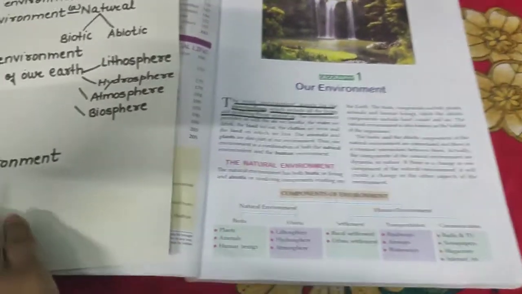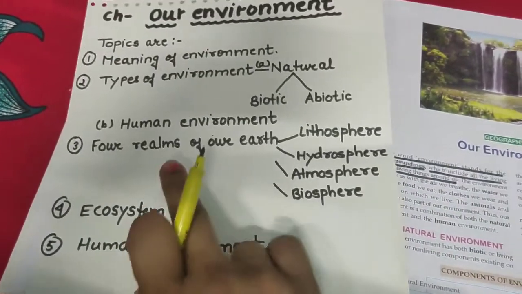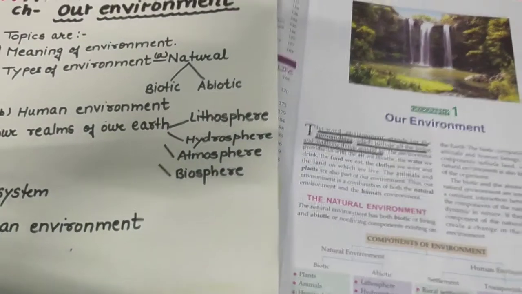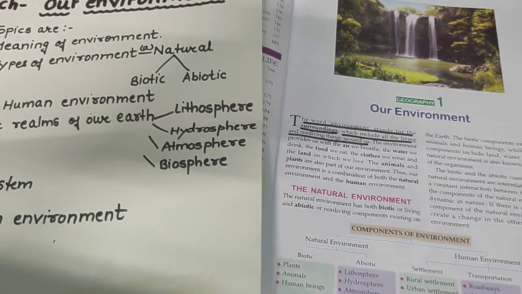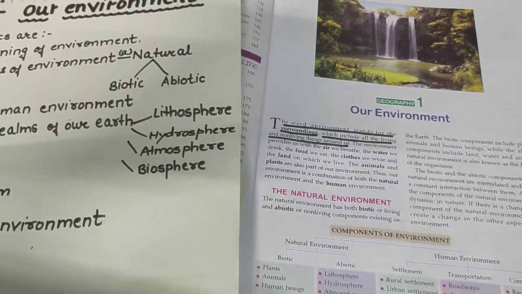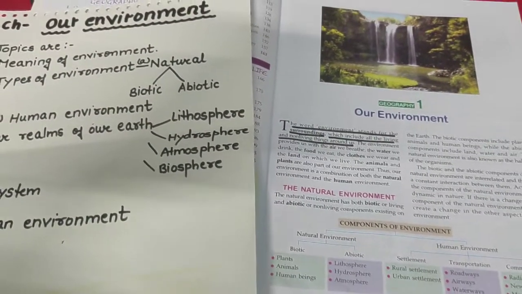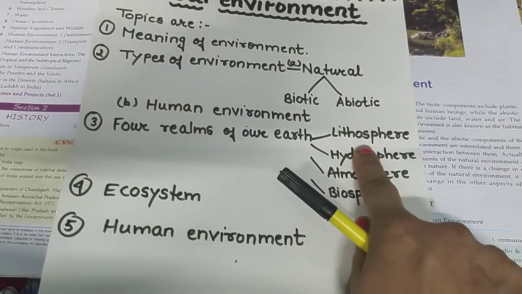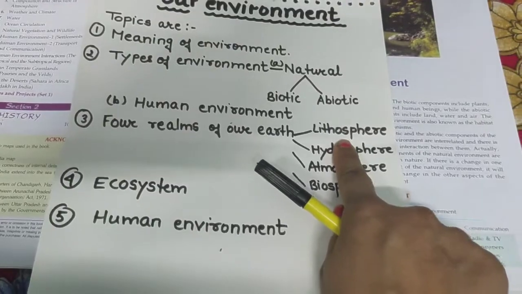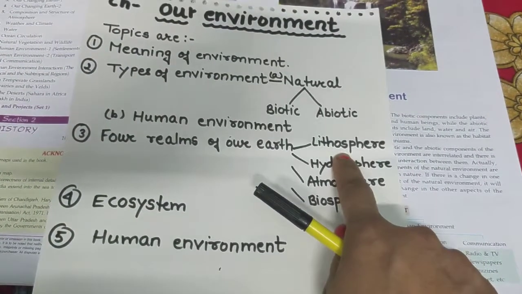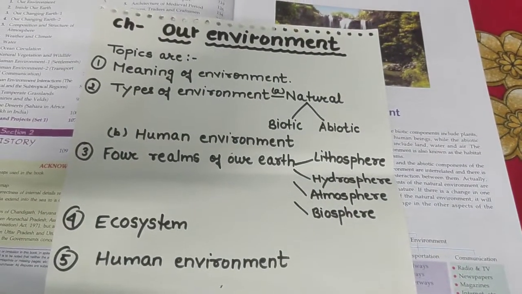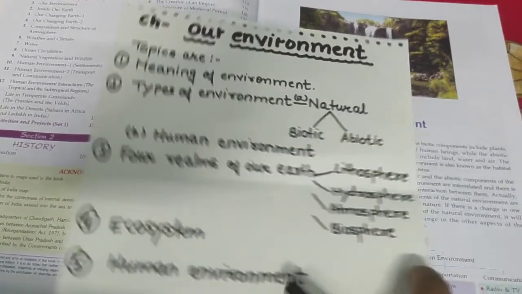Now our fourth topic of explanation is four realms of our earth, that are lithosphere. Lithosphere includes the earth part, that is the crust part of our earth. The thin and solid upper covering of the earth is known as lithosphere. It is made up of rock, mineral and covered with a thin layer of the soil. It is also given in your book.